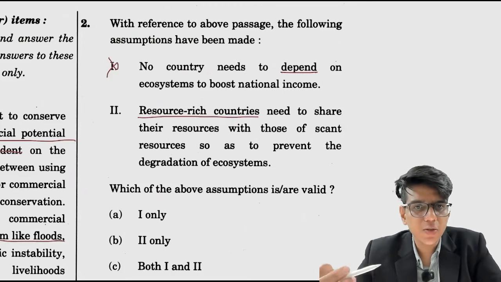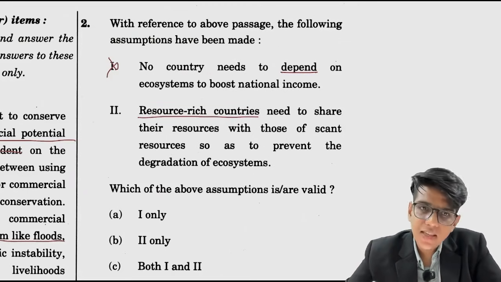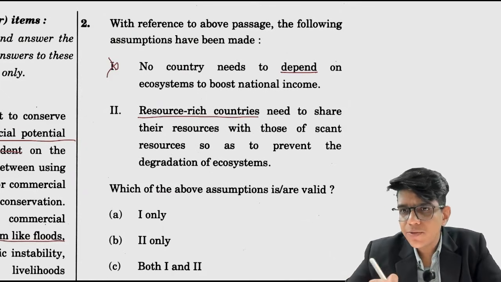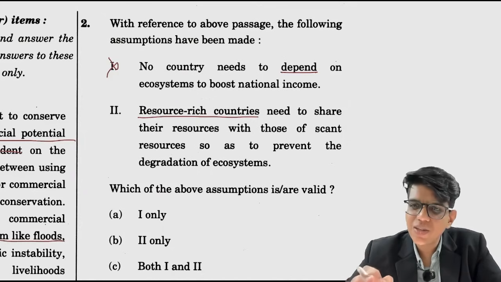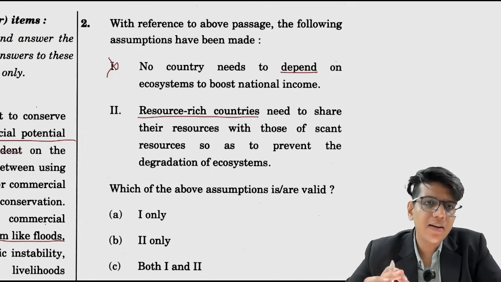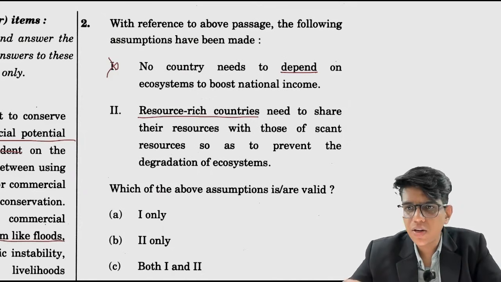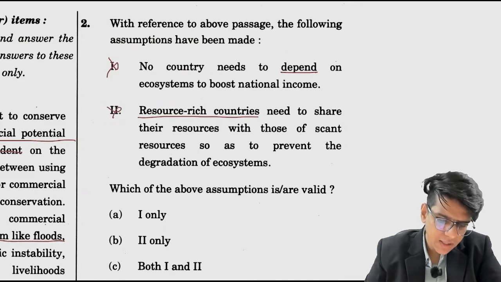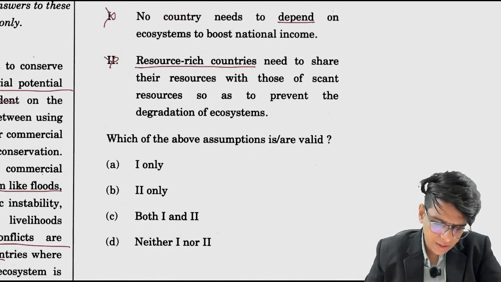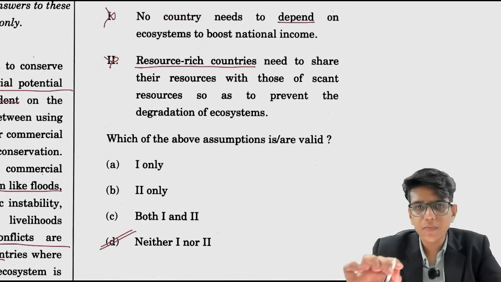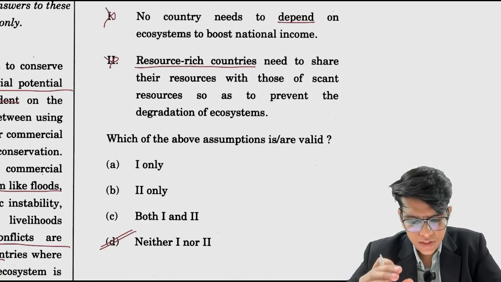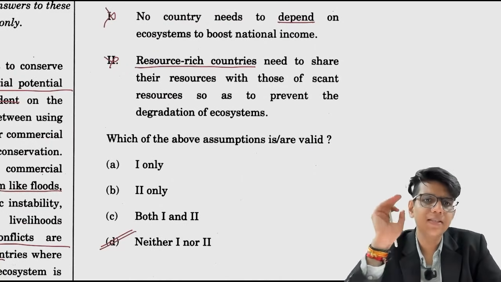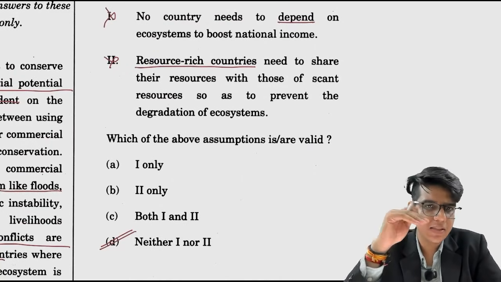Assumptions के question में first you need to ascertain that this is somehow connected to the passage or not. Now the information whether a resource rich country should provide resources to the developing countries or not, this is not discussed at all, right? So most probably this should not be the assumption as well, right? तो यहाँ पे both option 1 and 2 are in, neither 1 nor 2. Understood? Assumption question में whenever you are trying to check a statement, first ascertain if it is somehow somewhere connected with the passage or not.